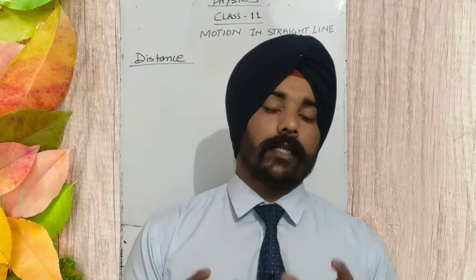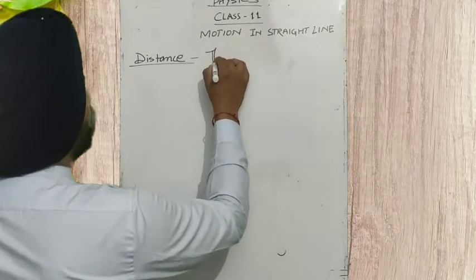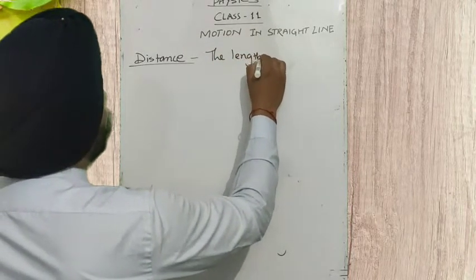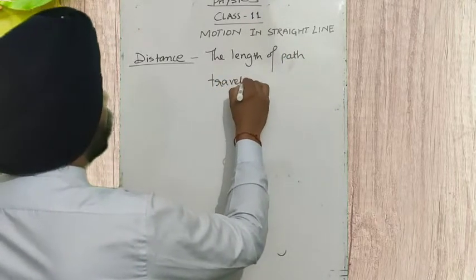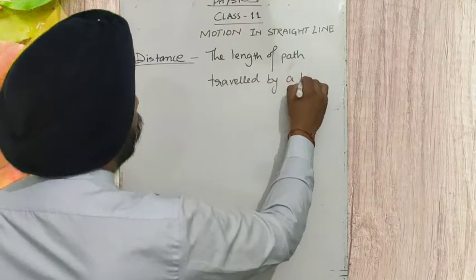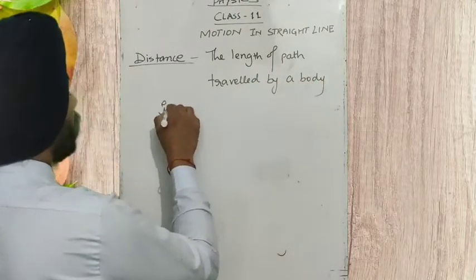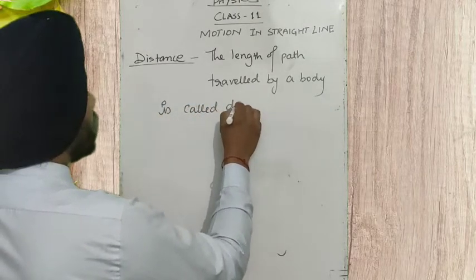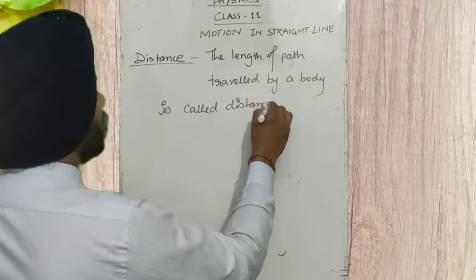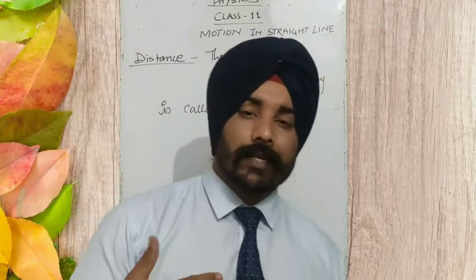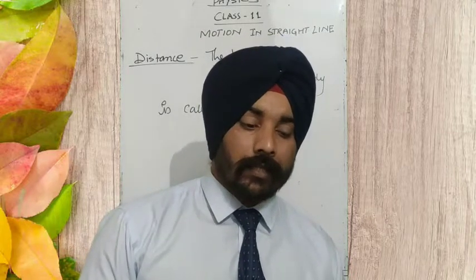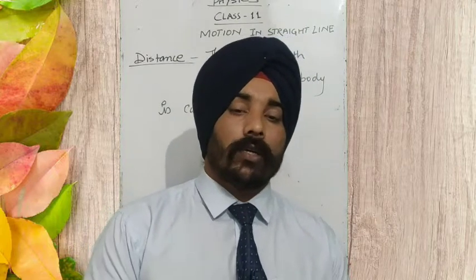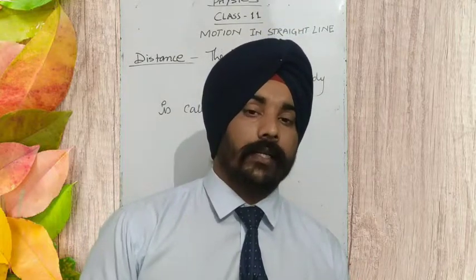So what is distance? It is the length of the path traveled by a body. Clear? The length of the path traveled by a body is called distance. Students, is distance a scalar quantity or a vector quantity? Do we need to express the distance in a certain direction? No, we just need a magnitude.